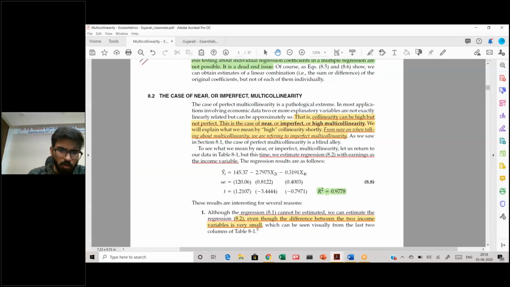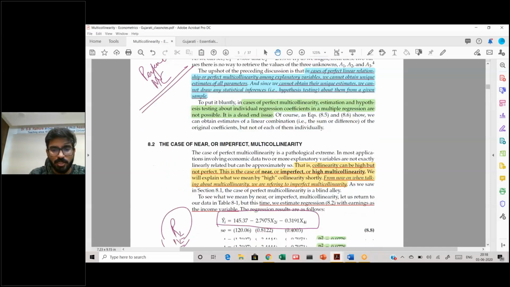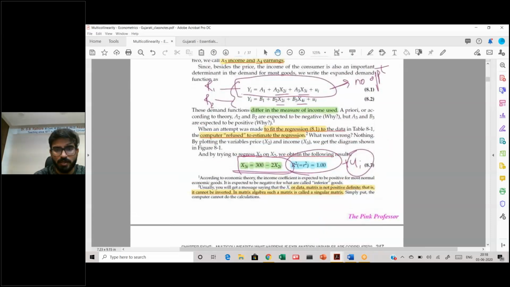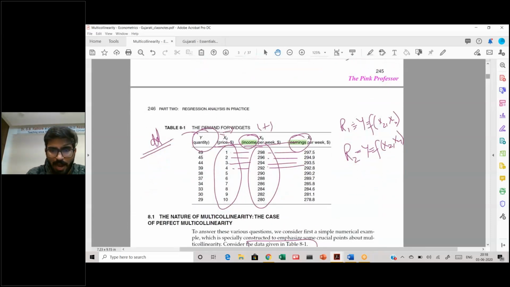Now what we have done is we have taken the regression model of researcher 2. Now he, instead of using income, used earnings as a parameter. So he was able to estimate this regression line. Why? Because if you see this regression line, x4 was nothing but x3 plus a random error. So what this researcher did was he added or subtracted a certain error term to these values and came up with these values.